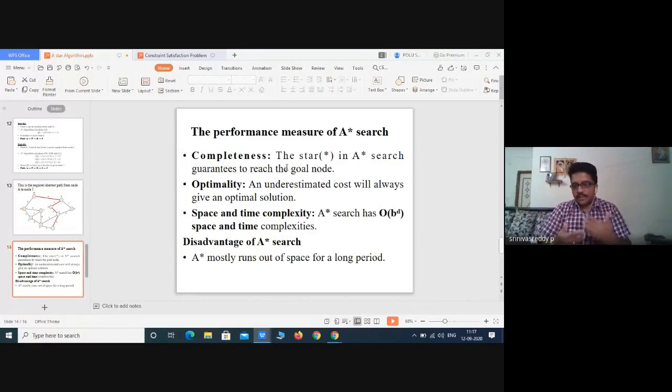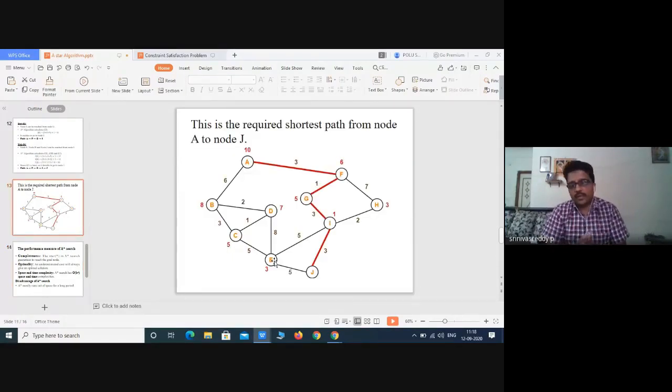Another name for A star algorithm is best first search. We have discussed it already. So what is the major disadvantage? It mostly runs out of space for a long period of time. Why? Because it takes more time if the size of the tree or graph is very big.